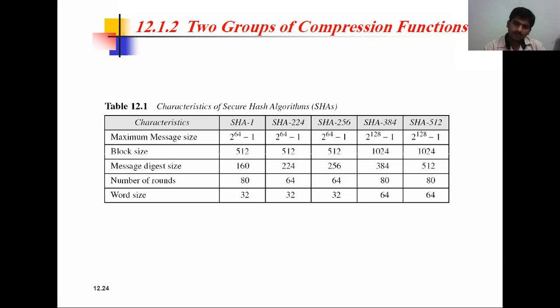Security algorithms, RSA, SHA algorithms are finished or not? Can someone answer? So what size is here? The word size is 32 bit. Here also 32 bit, and here 32, and the last two have 64-bit size.